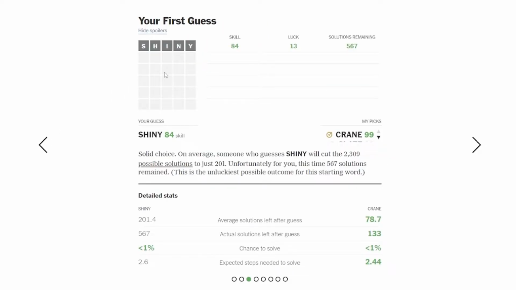So let's go back and just focus on the top. It says that shiny is an 84 skill word. I'm guessing, yeah, crane is a 99 skill word. So for the other words we pick this week, we'll see how Wordle analyzes them on the optimal play. I guess that's what this score really means, with crane being as good as you can get. Now there are no hundreds. So shiny is given 84, and it is also the most unlucky word possible.